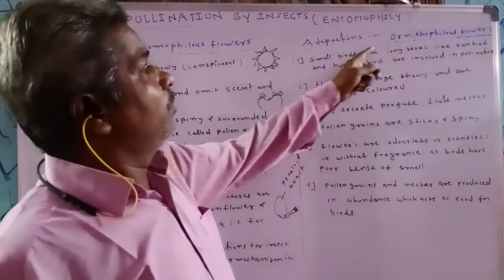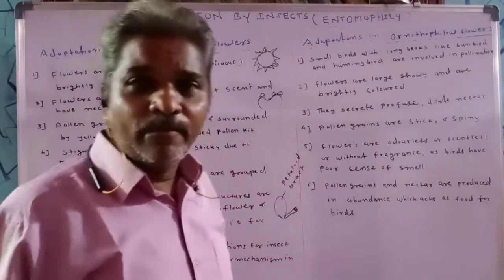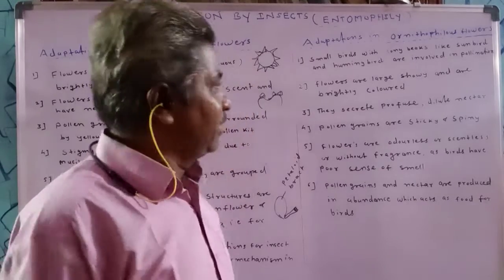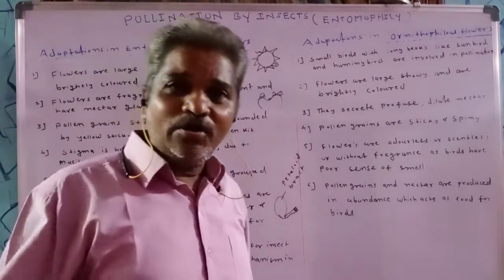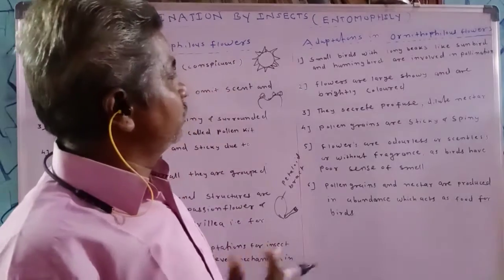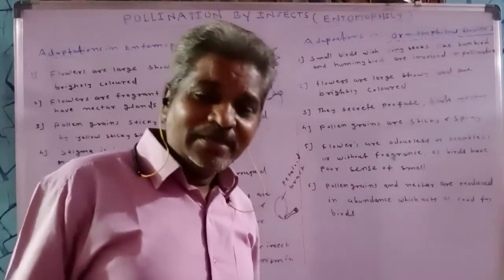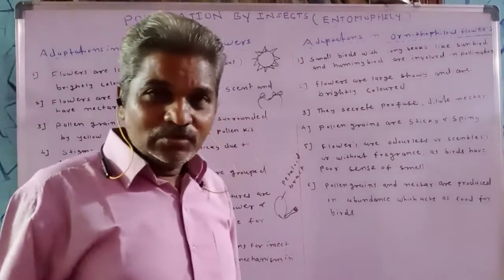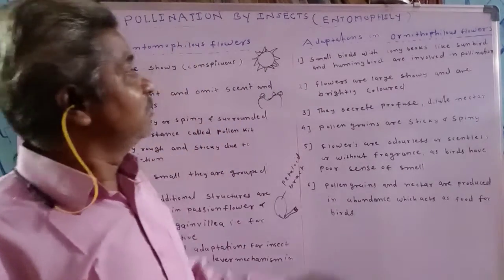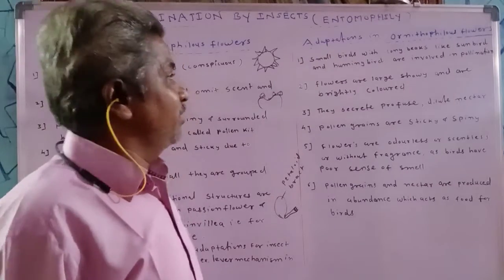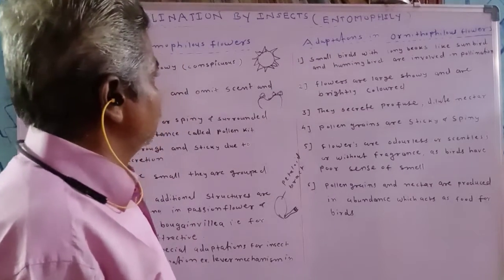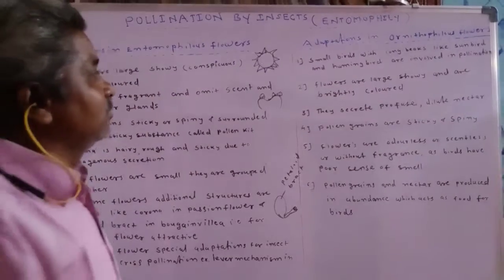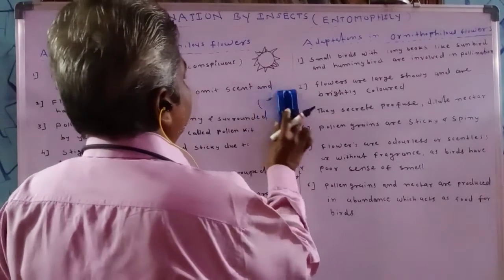Now the ornithophilous flower shows some peculiar characters which favor the ornithophily. Such peculiar or useful characters which favor the ornithophily are called adaptations. So what are adaptations? That is the useful characters which favor the ornithophily. These useful characters are: number one,